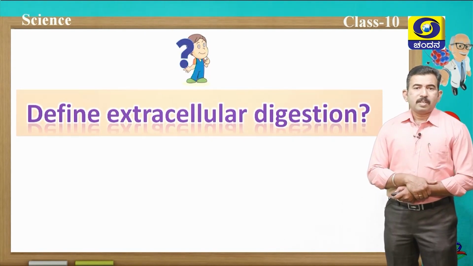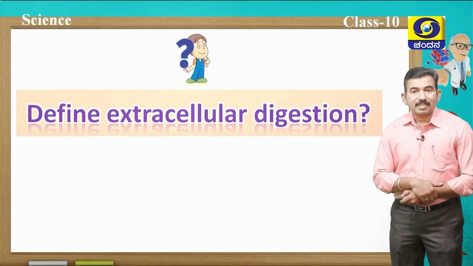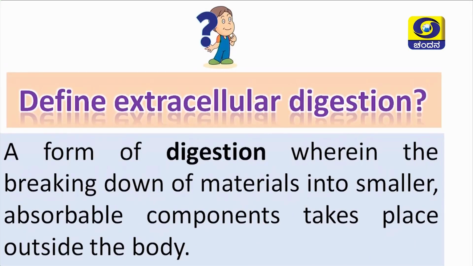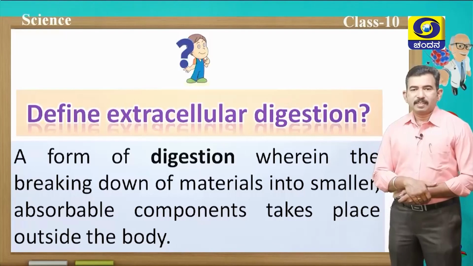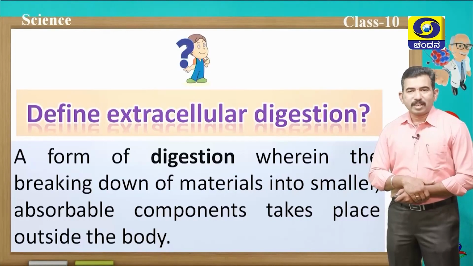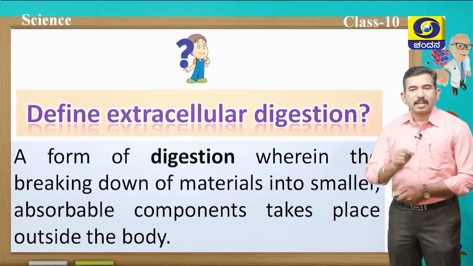Can you define what you mean by extracellular digestion? Yes, you are right. It is the digestion that takes place outside the body, a form of digestion wherein the breaking down of the materials into smaller absorbable components takes place outside the body. Hence, it is called extracellular digestion. Here, the digestion takes place outside the body of an organism, and examples are fungus, yeast, mushroom, etc.